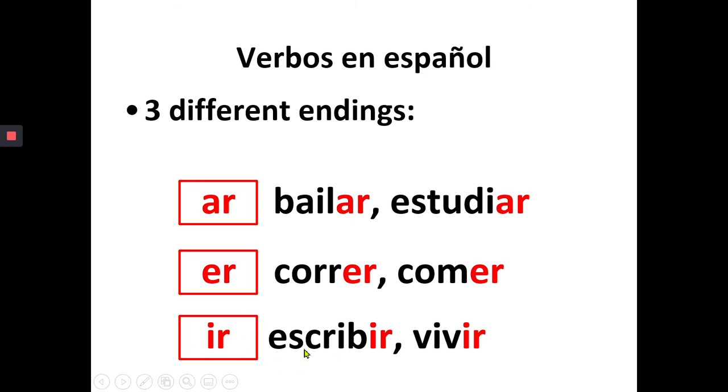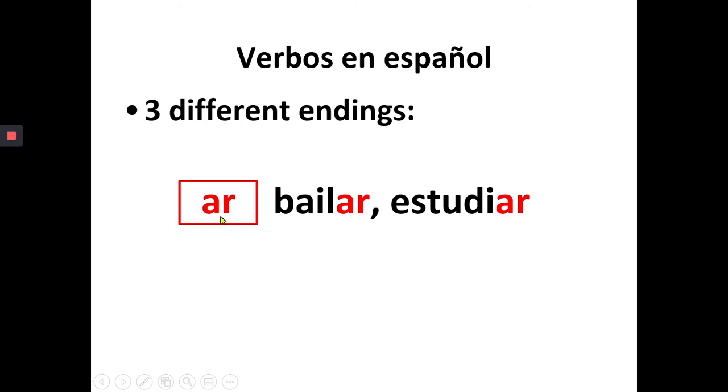So all of the verbs that end in IR, like escribir or vivir, right? All of them fit in this group. So again, these are the only three groups. So all of the verbs in the infinitive, like bailar, estudiar, correr, comer, escribir, vivir, they all fit in these three groups. Today, we are only going to focus on the AR verbs, right? So we're going to study the verbs and the conjugation of the AR verbs.